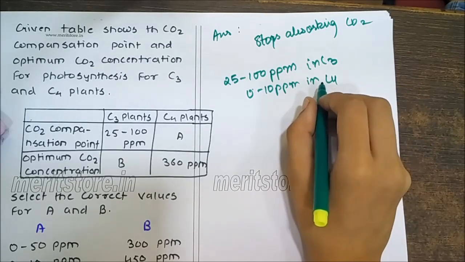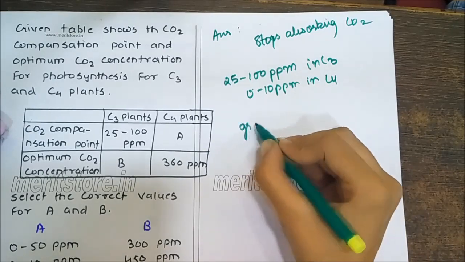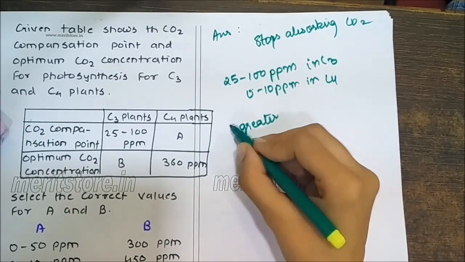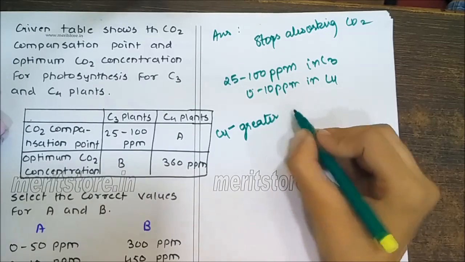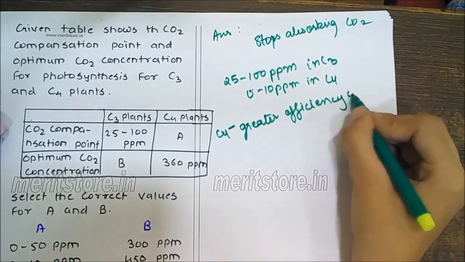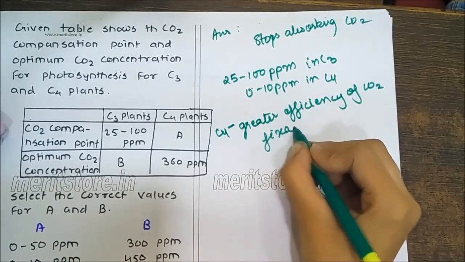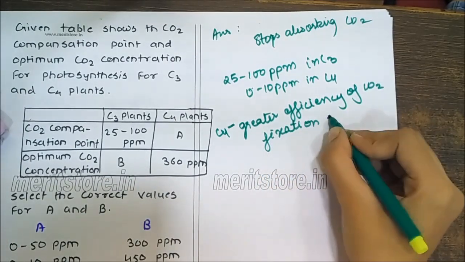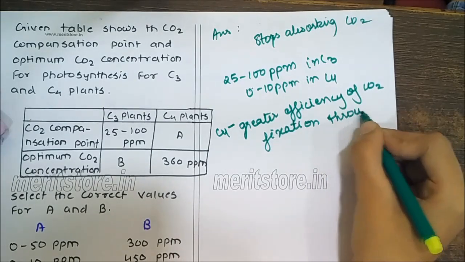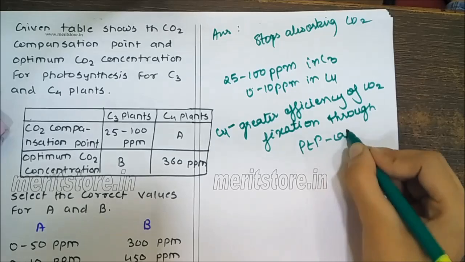The reason for the low compensation value in C4 plants is the greater efficiency of CO2 fixation through PEP carboxylase.